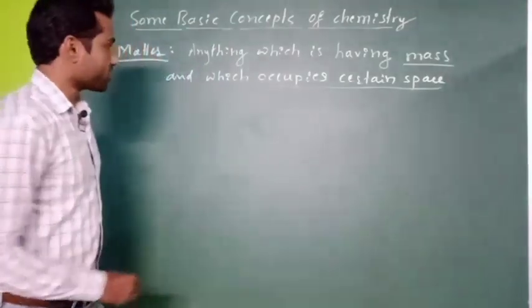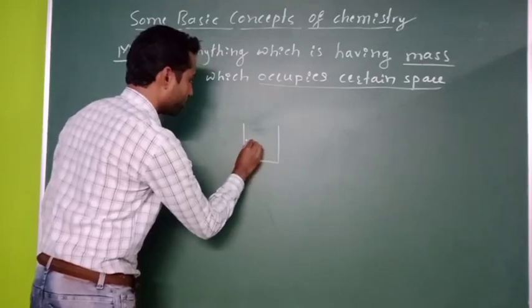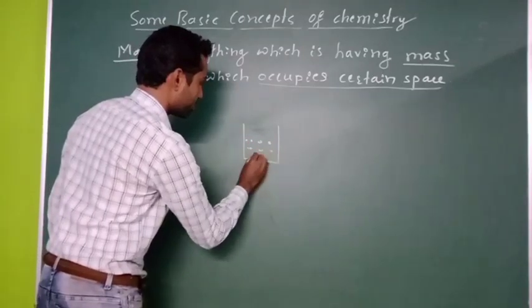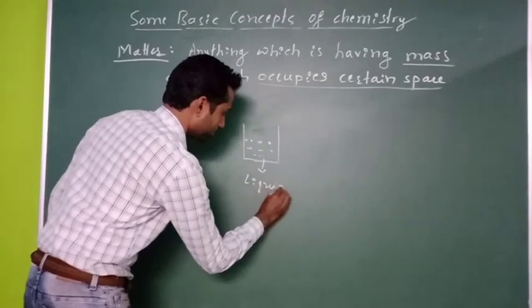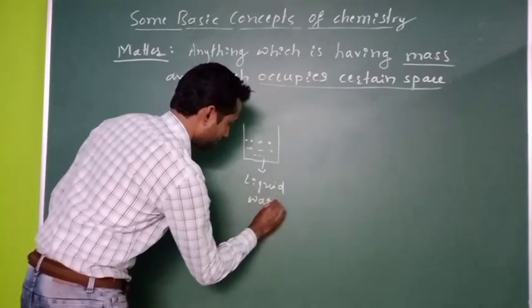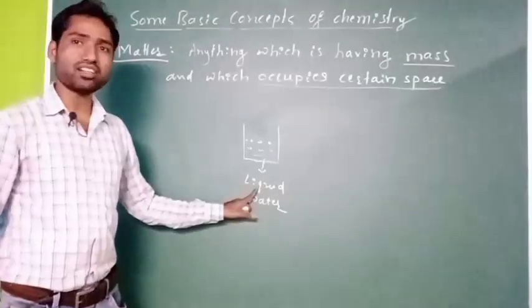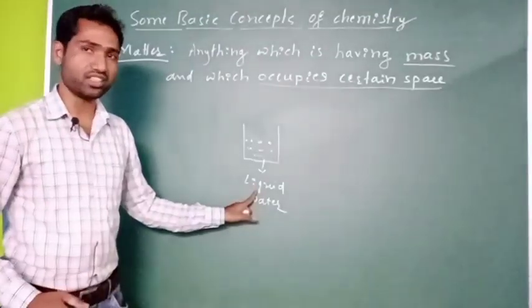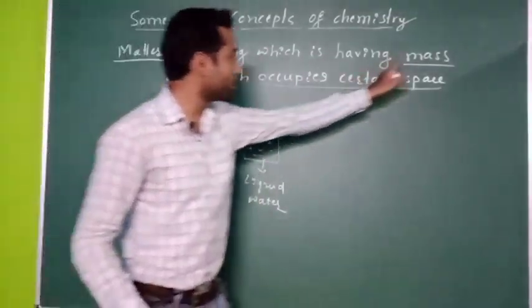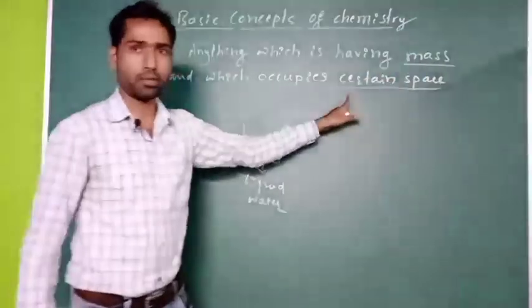So let us take liquid water. Whether liquid water is a matter or not, you have to check whether it is fulfilling these two criteria or not.